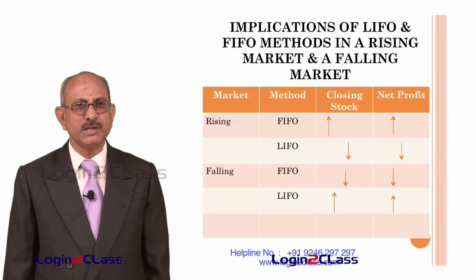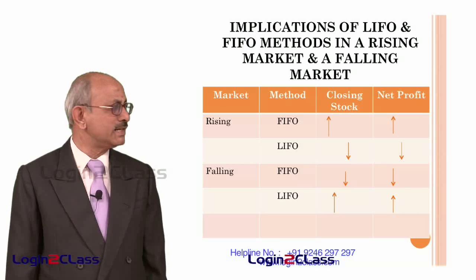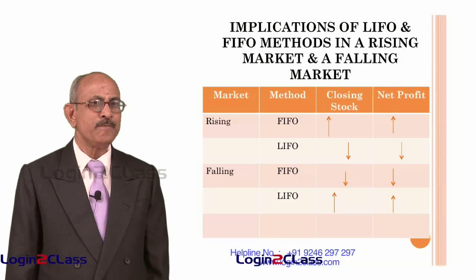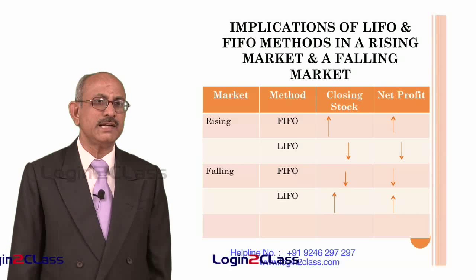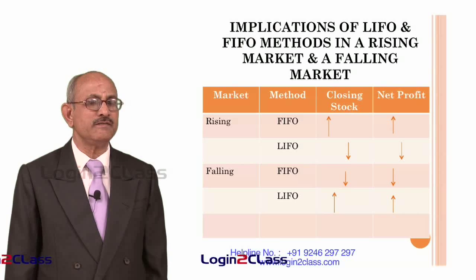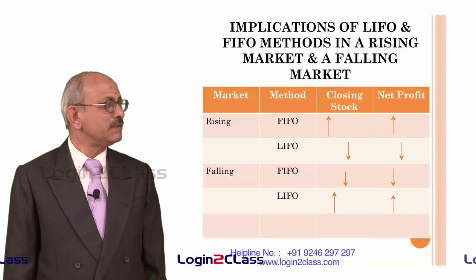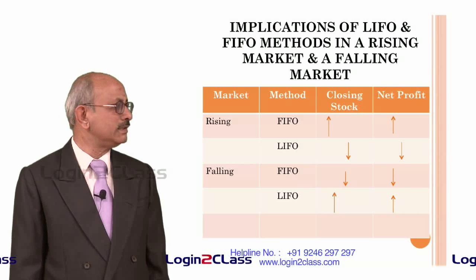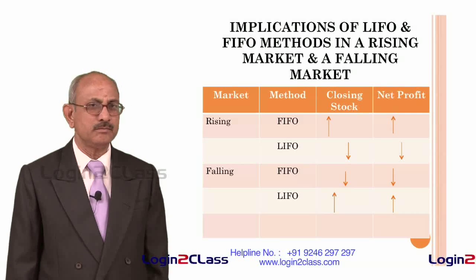So, as you can see from the chart, in the case of a rising market, that is under inflationary condition, if FIFO method is used, we are valuing the stocks in respect of the latest consignments. That means because of inflation, the latest consignments are always bought at a higher price. Therefore, the value of the closing stock will be higher. This is shown by an arrow pointing upwards on the board.